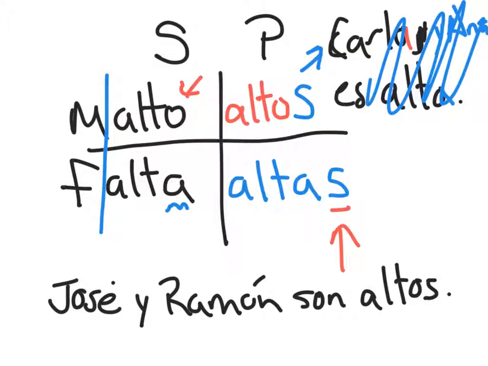Alrighty? So again, the same rules apply as to the subject pronouns. If it's a mixed group, let's make a real girl name here, something easier to remember, José y Marta. So again, we have a male and a female. José y Marta son altos. You would still have to keep the masculine. As long as there's one male in the group, you must keep the masculine form at all times.